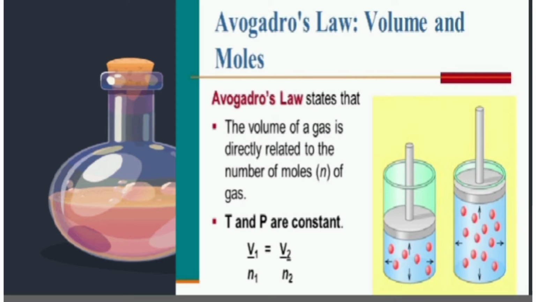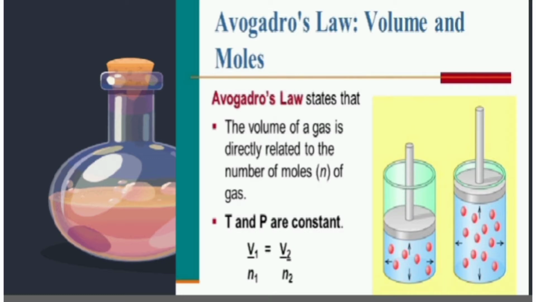In the year 1811, Avogadro framed a hypothesis based on the relationship between the number of molecules present in equal volumes of gases in different conditions. According to him, Avogadro's law states that equal volumes of all gases under similar conditions of temperature and pressure contain an equal number of molecules. It follows that the volume of any given gas must be proportional to the number of molecules in it.